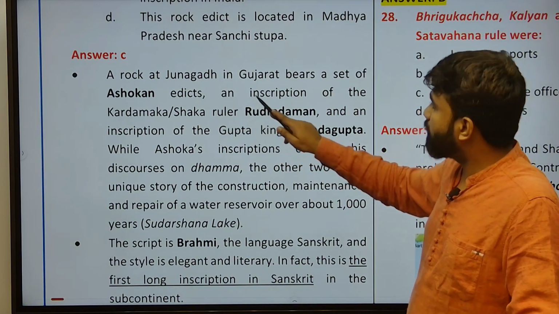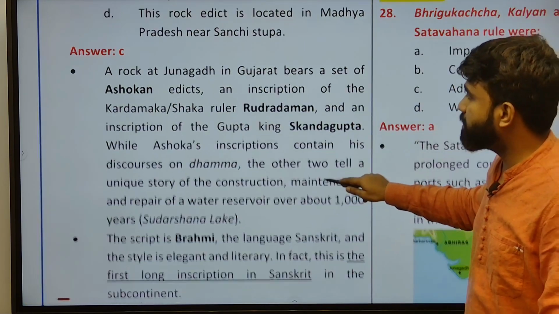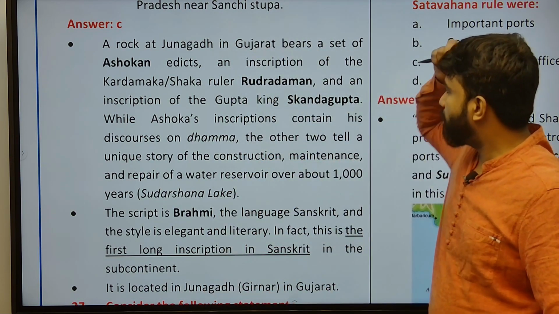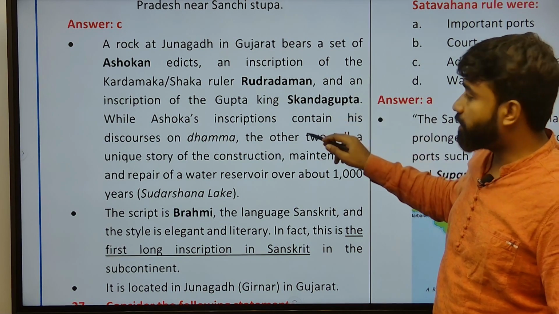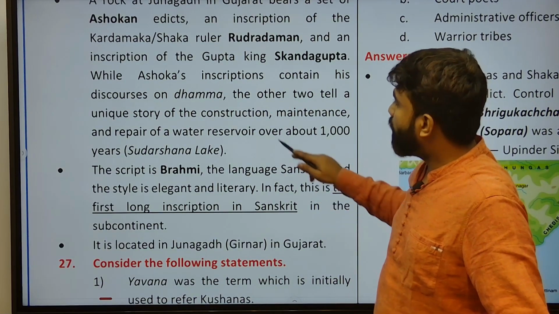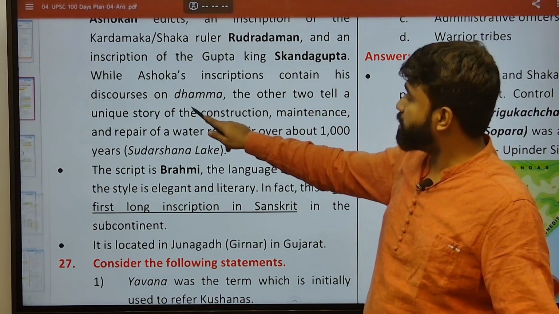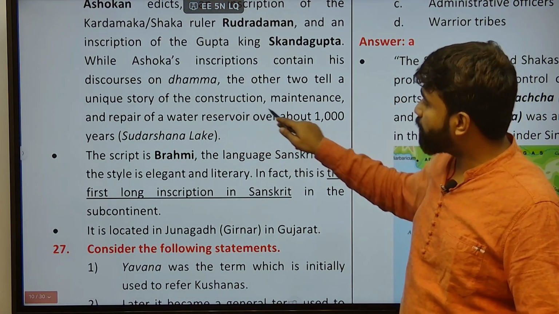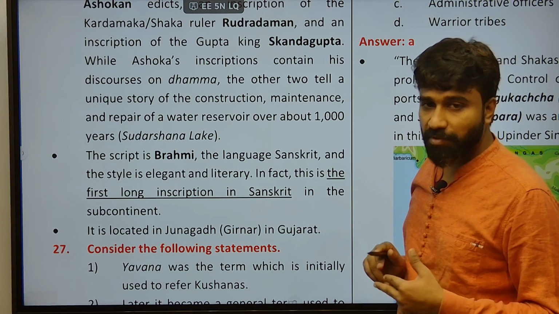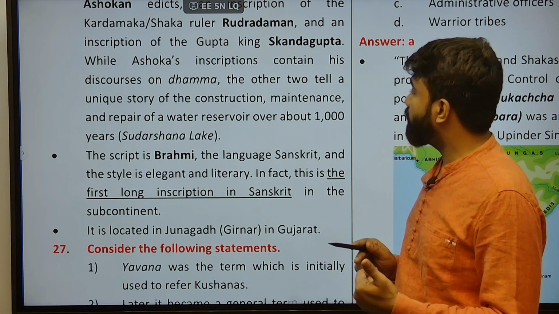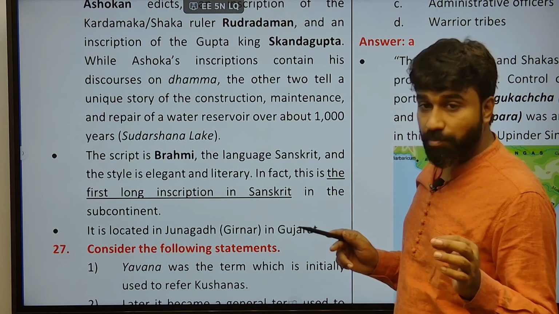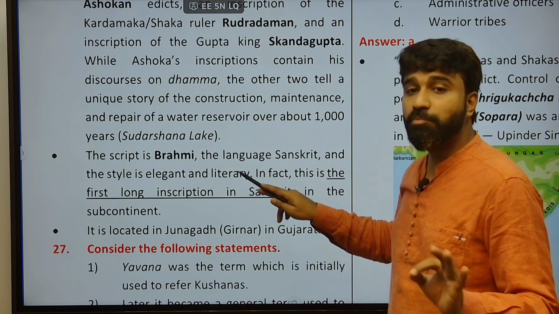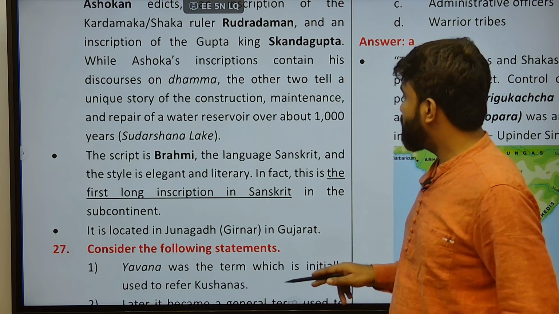A rock at Junagadh in Gujarat bears a set of Ashokan edicts, an inscription of the Kardamaka or Shaka ruler Rudradaman, and an inscription of the Gupta king Skandagupta. Ashoka's inscription contains his discourse regarding Dhamma, while the other two tell a unique story of construction. Ashoka focused on the Dhamma philosophy, but the other two talk about the maintenance and repair of a water reservoir, Sudarshan lake, and it was written in the Brahmi script and the language was Sanskrit.